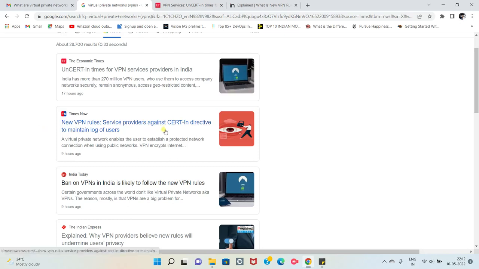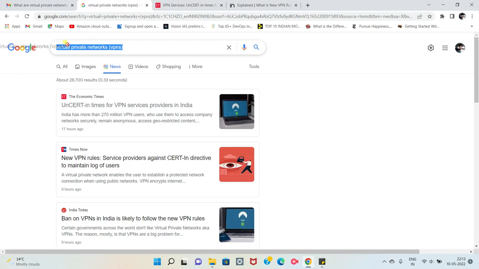So we can clearly see that there is something going on. CERT-In is an organization which gave some directives to maintain the logs of the users. So it's a bit of a controversy. Here we got to know that VPN is in use, and this organization has issued some directives. Imagine that we don't know anything about this article. The first question you will have when you see this is, what is VPN? That's the first thing you'll have, right? So for that only, you search VPN.